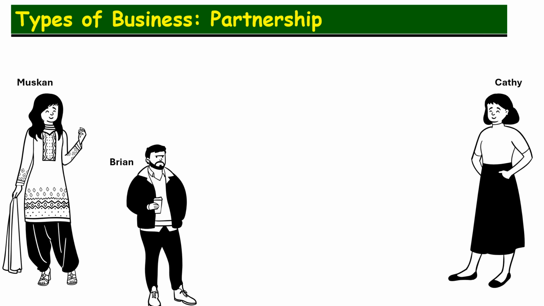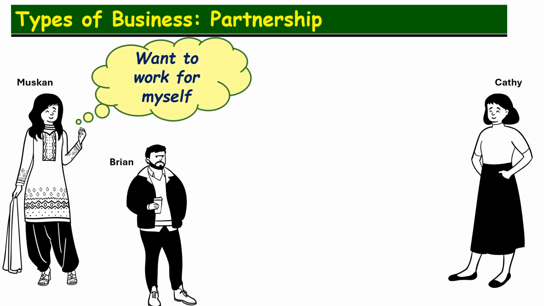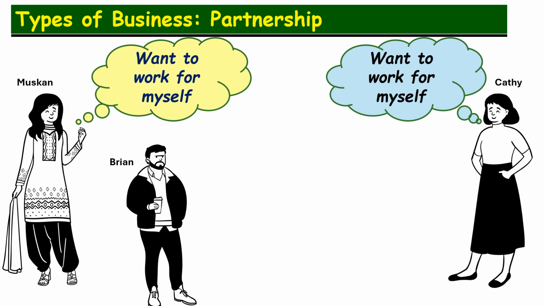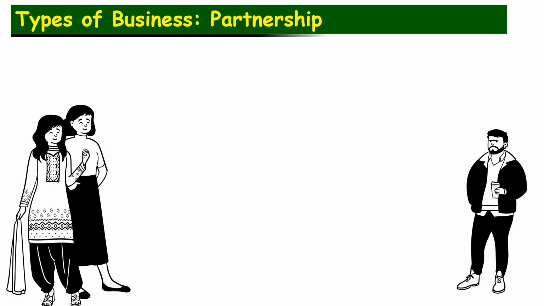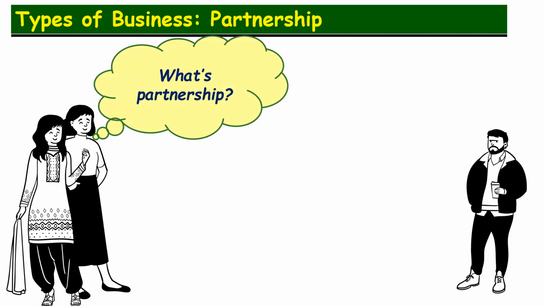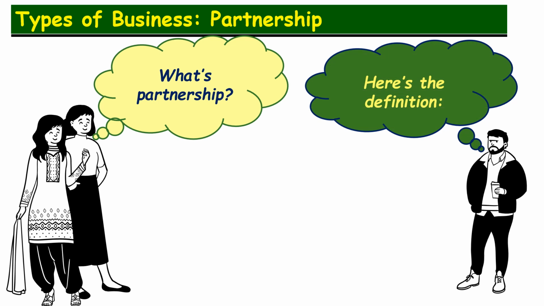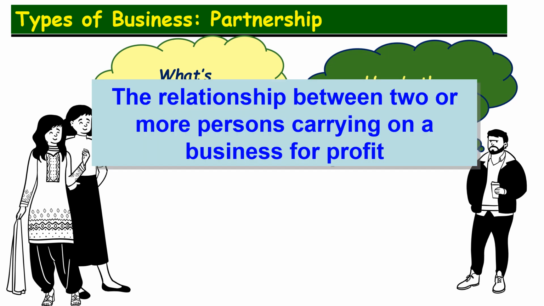Now to explain what a partnership is, we are going to use the example of Muskan and Kathy, who both want to work for themselves. Their friend Brian suggests that they should start a partnership. Now Muskan and Kathy want to know what a partnership is. So Brian explains that a partnership is a relationship between two or more persons carrying on a business for a